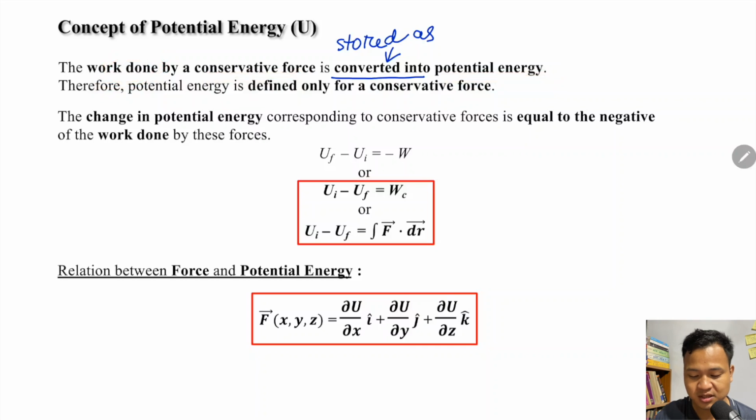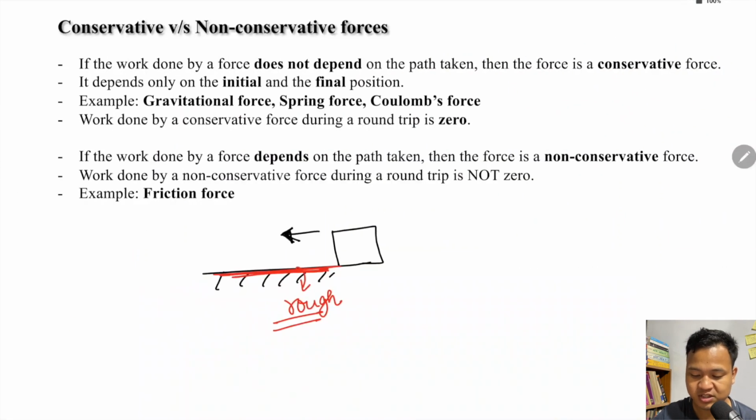To conclude, potential energy is defined only for a conservative force. Okay. So when a work is done by a conservative force, whatever work is done is stored as potential energy. Therefore potential energy is defined only for conservative forces. So you have gravitational potential energy, spring potential energy, electrostatic potential energy. But we do not have friction potential energy. Okay, because friction is a non-conservative force, right?